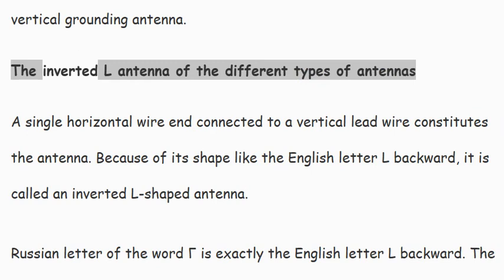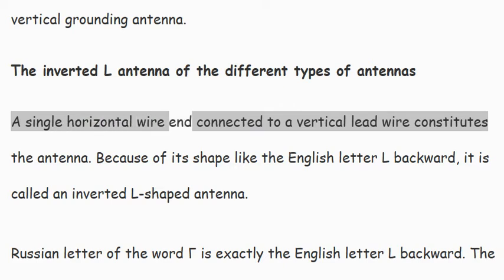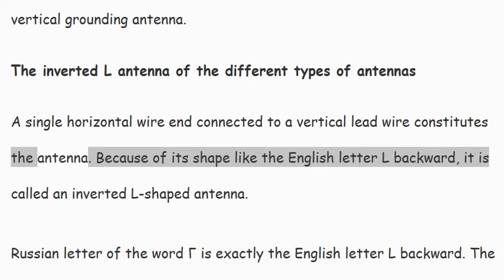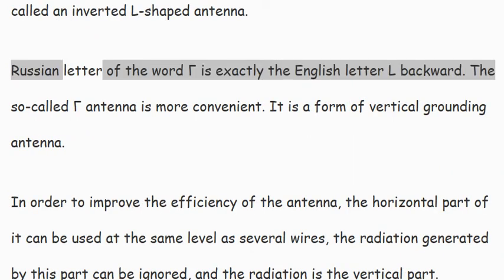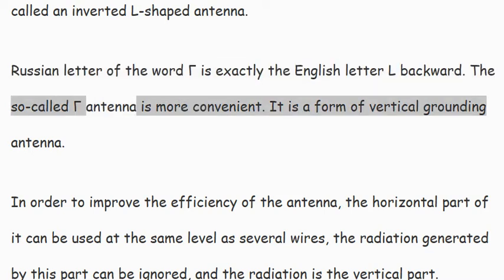The inverted L antenna, of the different types of antennas. A single horizontal wire with one end connected to a vertical lead wire constitutes the antenna. Because its shape is like the English letter L backward, it is called an inverted L-shaped antenna. The Russian letter gamma is exactly the English letter L backward, so the so-called gamma antenna is a more convenient name. It is a form of vertical grounding antenna.